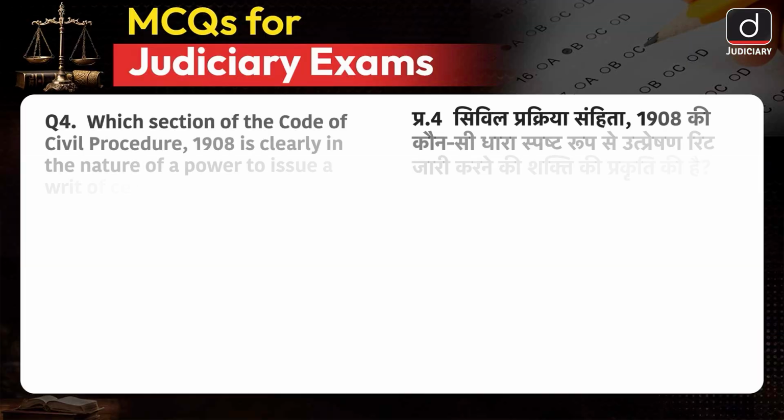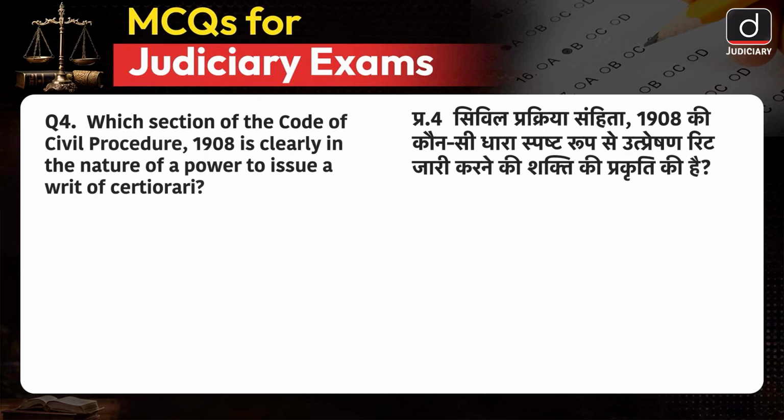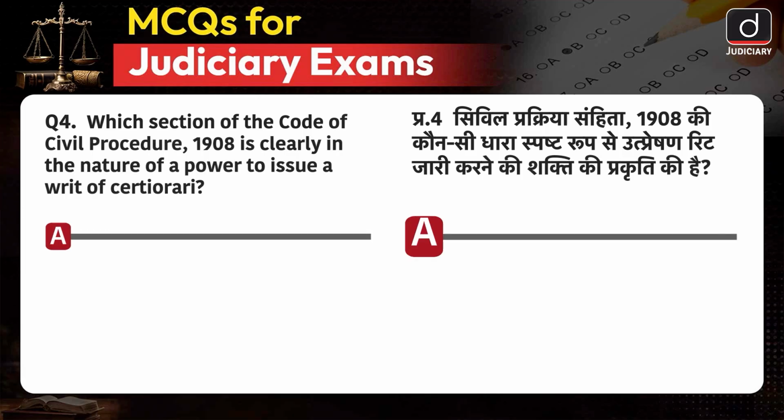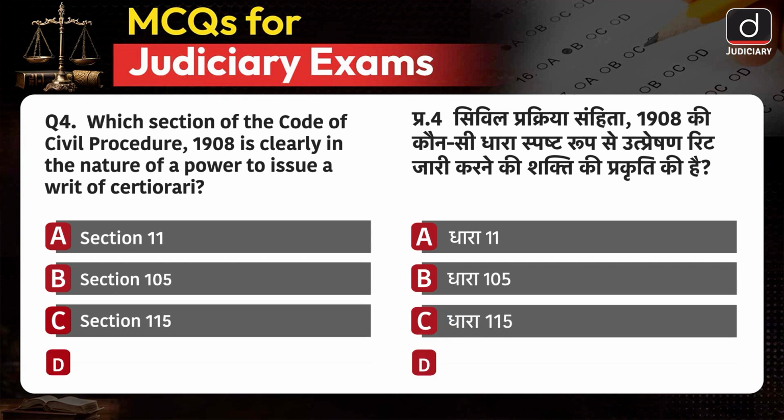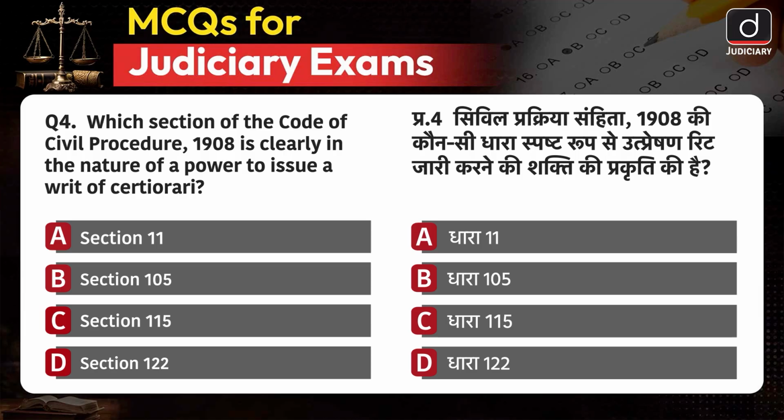Question number 4. Which section of the CPC is clearly in the nature of a power to issue a writ of certiorari? Option A, Section 11, option B, Section 105, option C, Section 115, and option D, Section 122. The correct answer is option C.